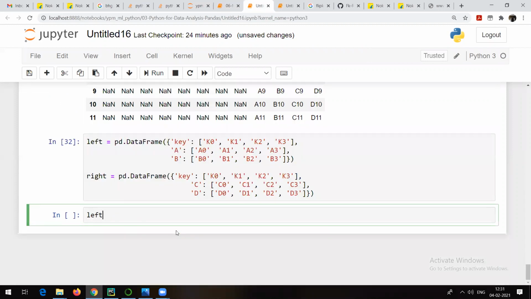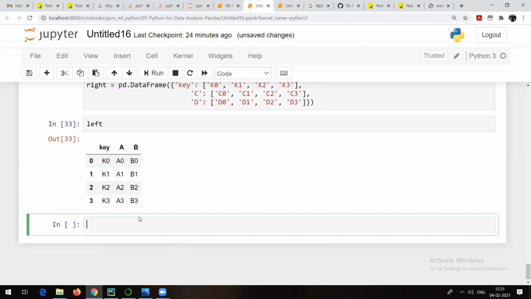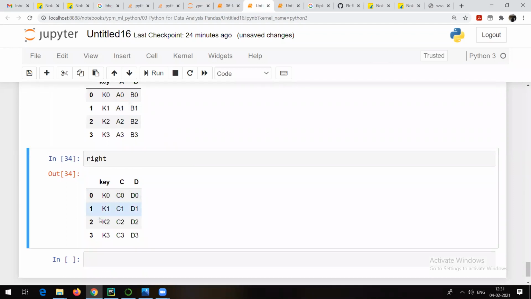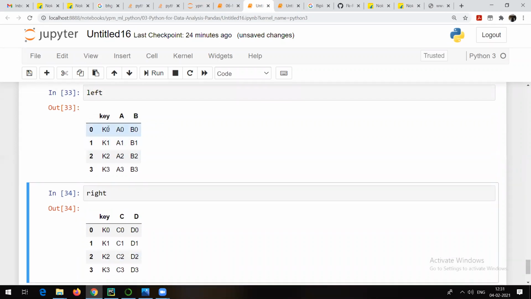Now, what is the left data frame? In the left data frame, we have this one. You can check what the indexes are. In the left data frame, the indexes are K0, K1, K2, K3. In the right data frame, the indexes are K0, K1, K2, K3. That means definitely somewhere it is going to match. So when I merge or join, that joining or merge is going to be on the basis of this key column. So K0, K0. If it is matching, then yes, A0, B0, C0, D0. This is the result we are going to get. K1. Is K1 present here? Yes, K1 is present. The result we are going to get is A1, B1, C1, D1.